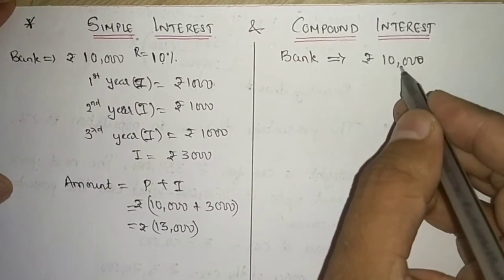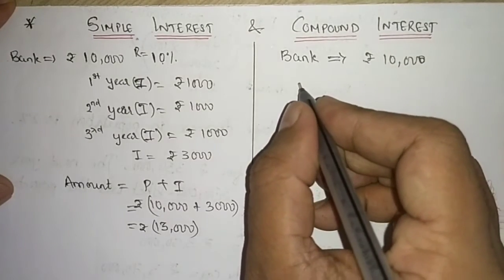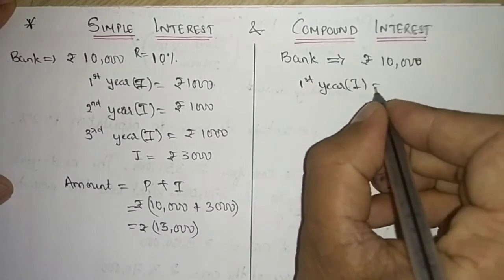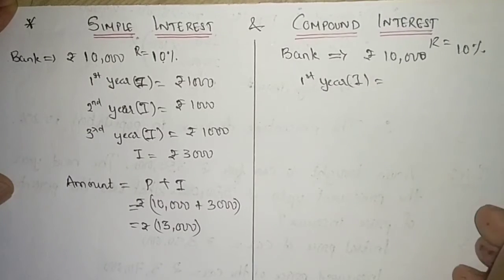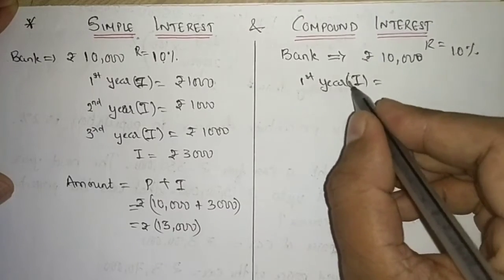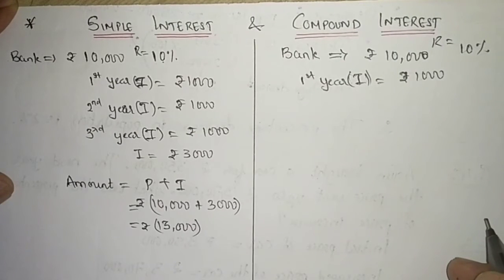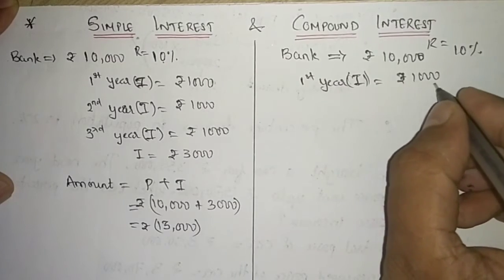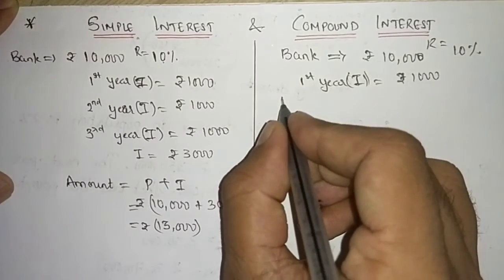Suppose same money I have taken as compound interest from the bank. So what will be my first year's interest? Again the rate of interest I have taken is 10% only. So first year interest, compound interest I am talking, will be rupees 1,000. Now at the end of the first year, this 1,000 plus 10,000 will be our new principal.